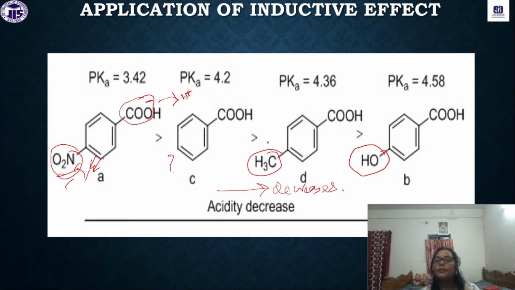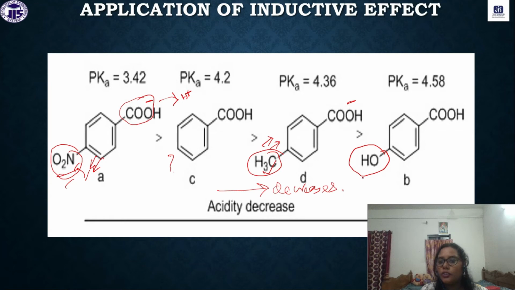Here we have the methyl group, an alkyl group. Alkyl group pushes the electrons towards the ring. So, due to the presence of this methyl group, the electron density will increase here, which will destabilize the conjugate base.